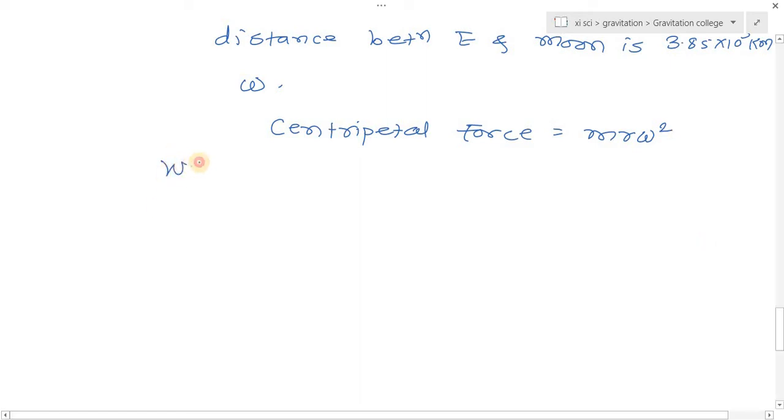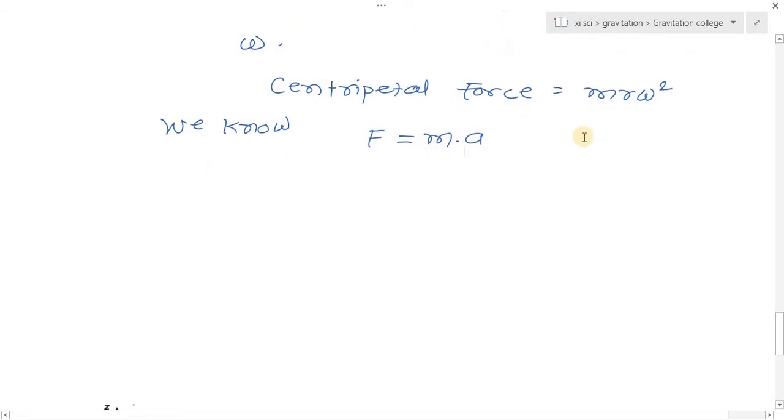According to Newton's second law, F is equal to m a, that is mass into acceleration. The necessary force required to maintain the circular motion is provided by the centripetal force. Therefore, F = m a is equal to m r omega square.